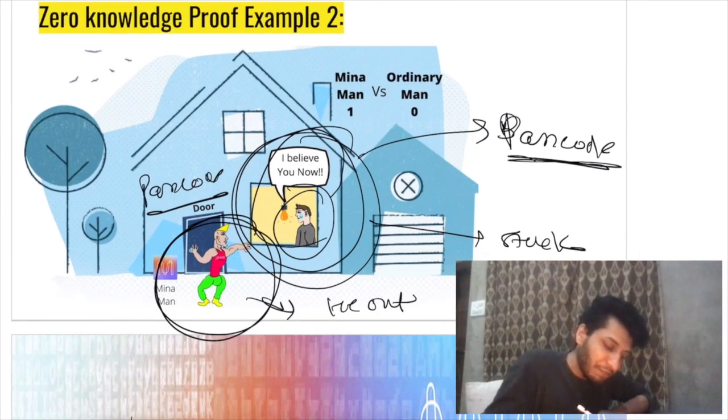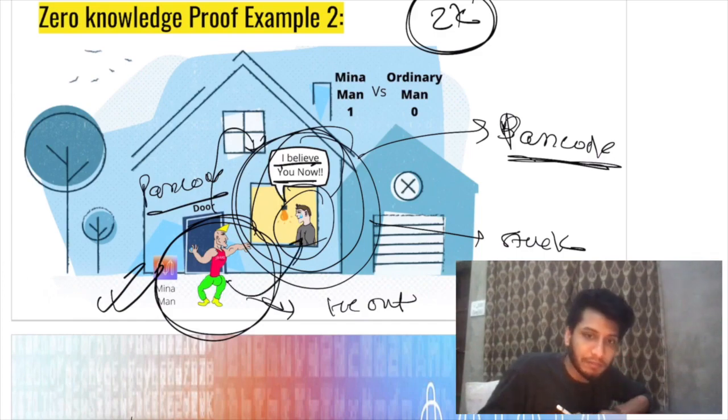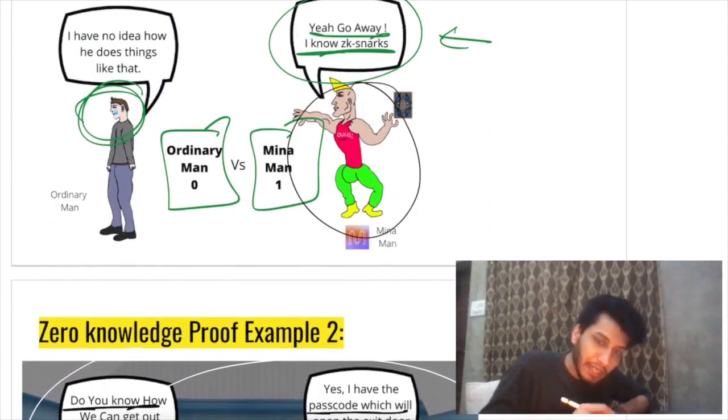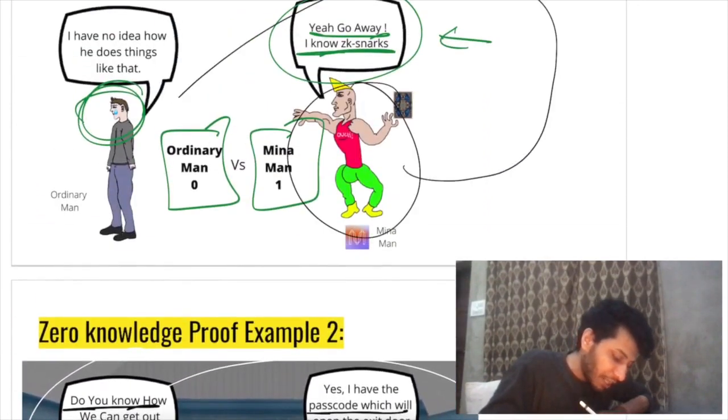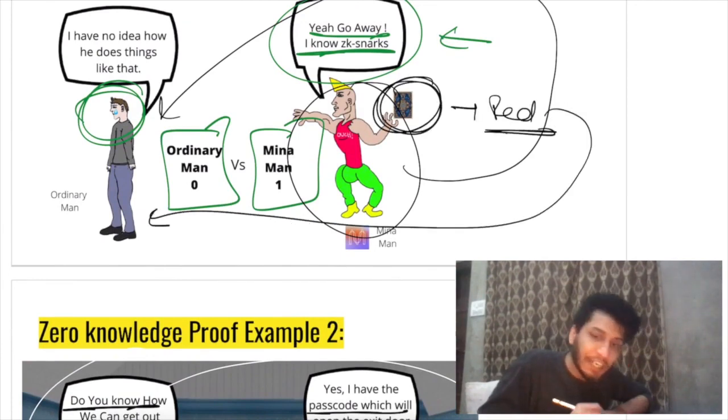So these are some few examples of zero knowledge. Basically, Minaman manages to convince him that he knows the passcode without actually telling him the passcode. In the previous example, Minaman actually manages to convince him that the card that he holds is a red card without actually telling him what card it was.